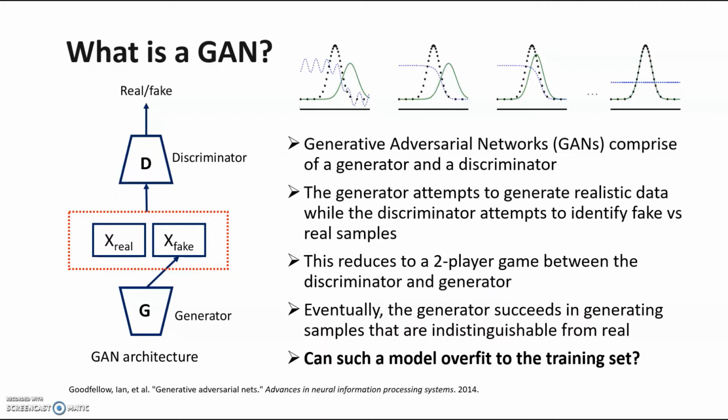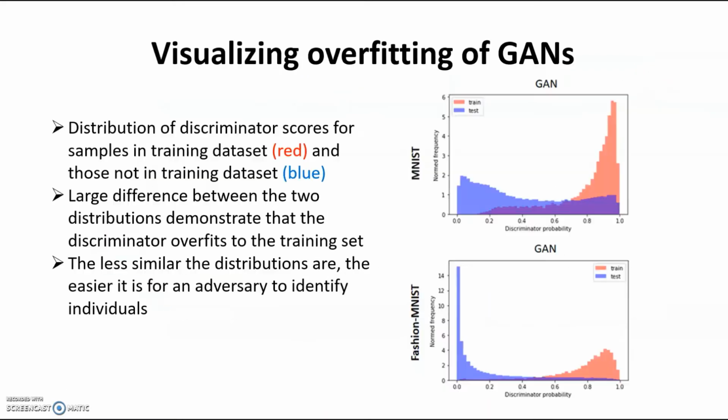So how can such a model overfit to the training set? To demonstrate that, let's look at this experiment. Here we plot a histogram of the discriminator scores. A quick reminder, the discriminator is just a binary classifier for real versus fake, so its output is a number between 0 and 1.